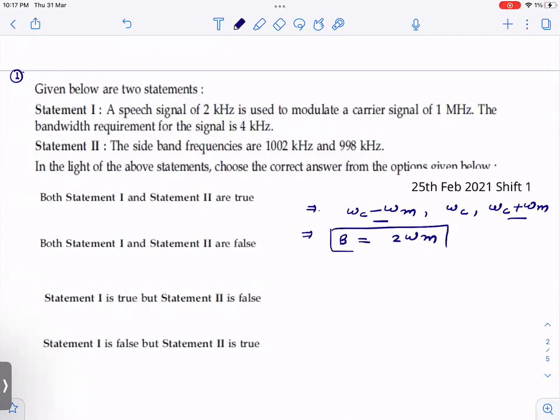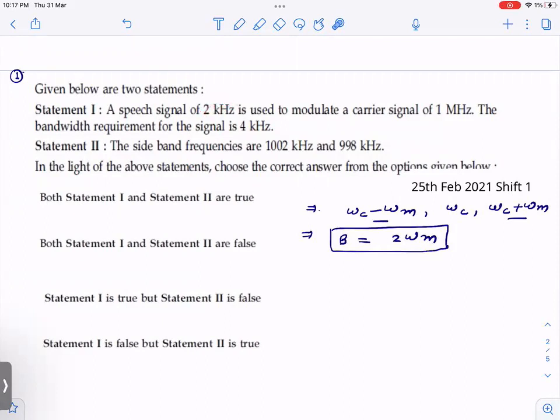There are questions based on this. What is bandwidth? This is a question of JEE Mains. What can be simpler than this? So B is equal to 2 omega m. Here omega m is this, so the frequency in hertz I'm talking about. The modulating signal is 2, and 2 times that is 4.